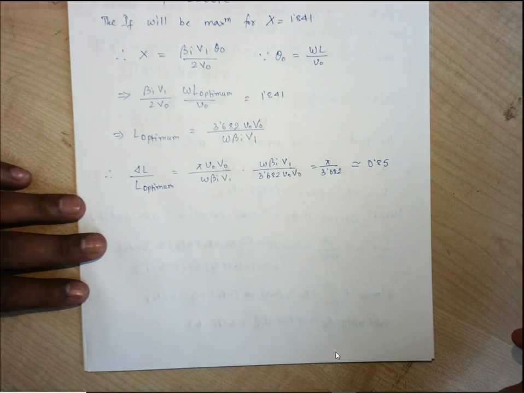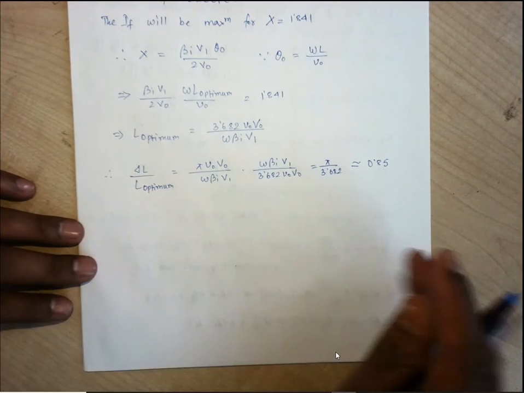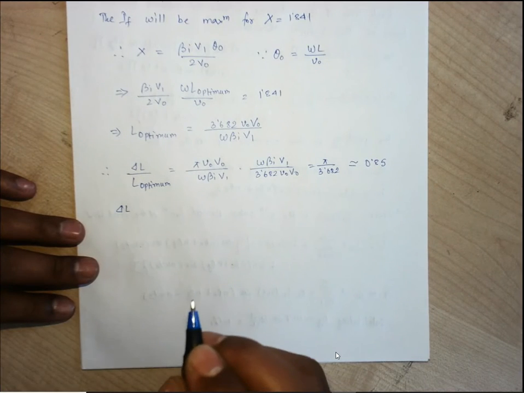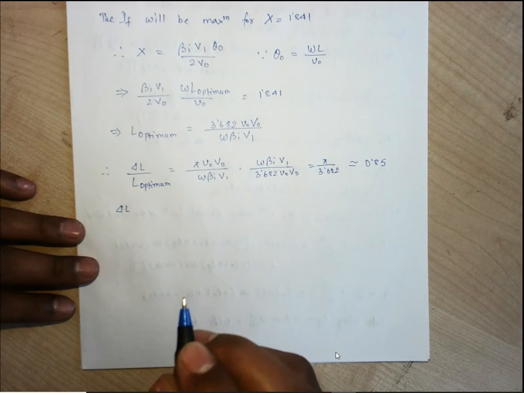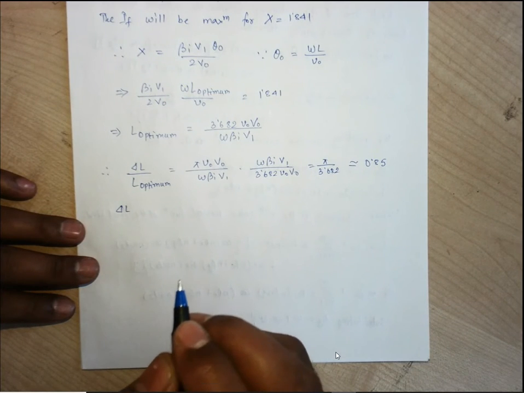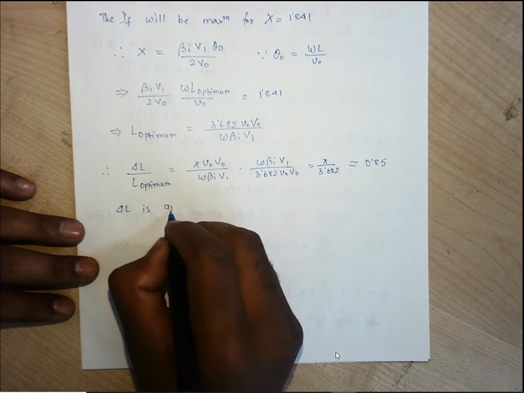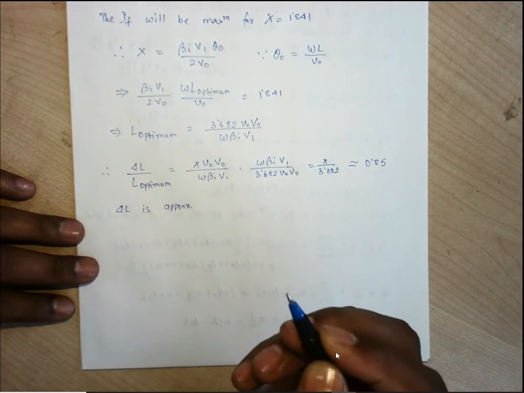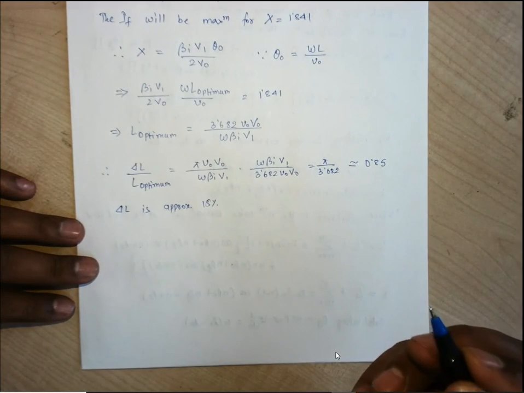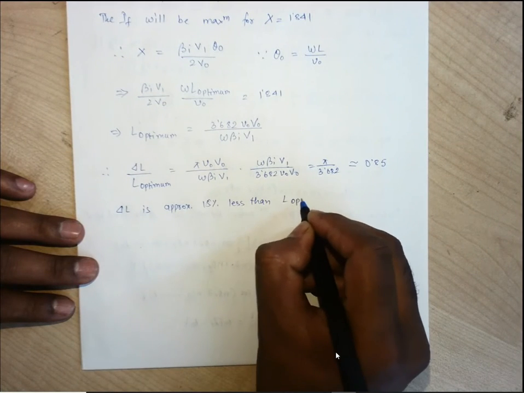Okay, so we consider del L is approximately 15% less than L optimum.